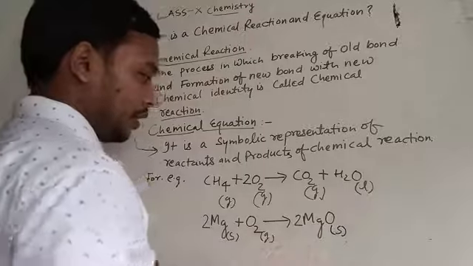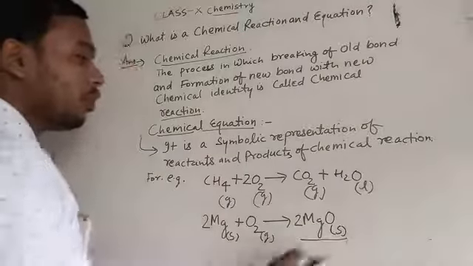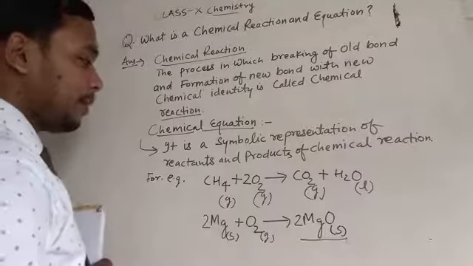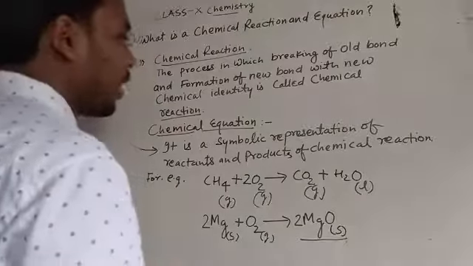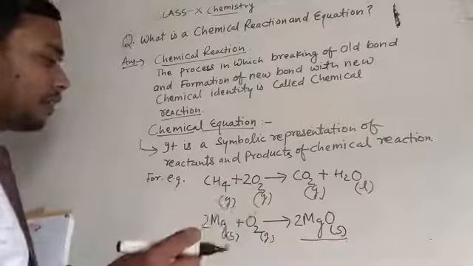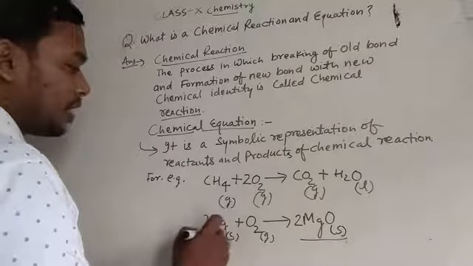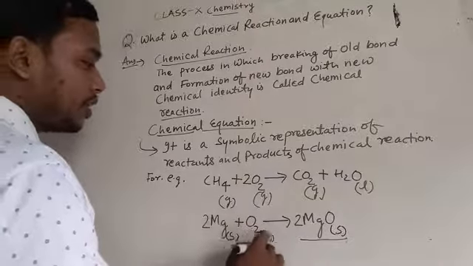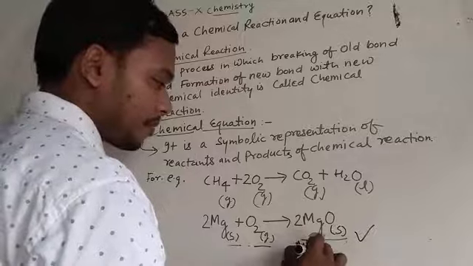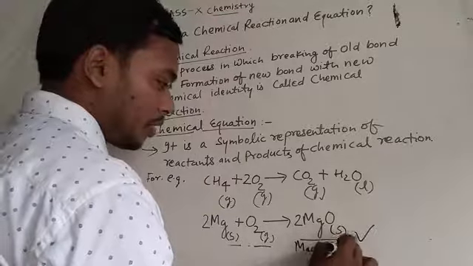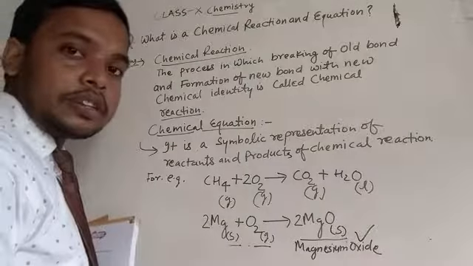The solid burns in the presence of gas, but the product formed is a solid. So in this way we can say that breaking up old bond and formation of new bond is called chemical reaction, and each reactant can be identified by its state: magnesium in this reaction is solid, oxygen is gas, and the product formed is magnesium oxide, in the solid state.